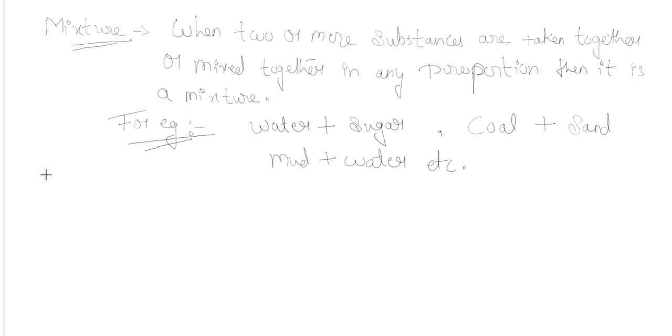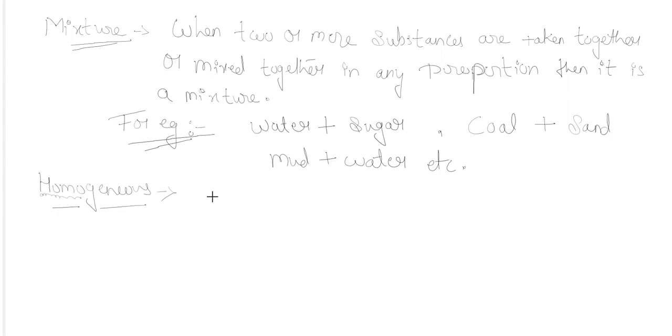Two types of mixtures are there. One is homogeneous mixture. So students, this particular word homo means alike. Alike means you cannot distinguish the components of that particular mixture.